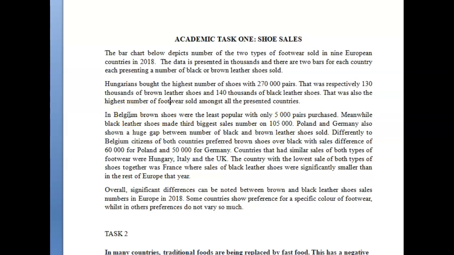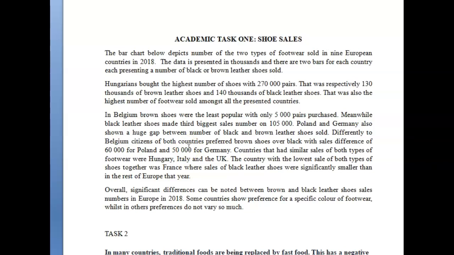Poland and Germany also showed a huge gap between the number of black and brown shoes sold. Differently to Belgian, AN here, citizens, both countries preferred brown shoes over black with a difference of 60,000 for Poland and 50,000 for Germany. Countries that had similar sales of both types of footwear were Hungary, Italy, and the UK.